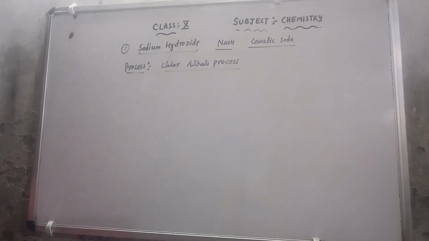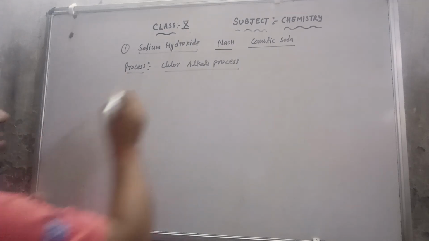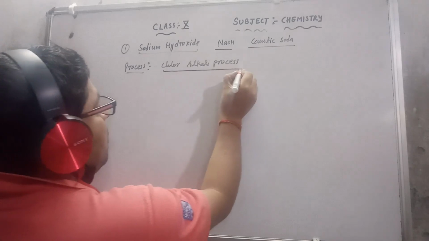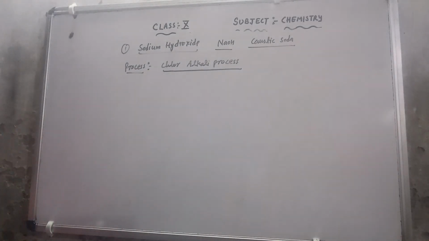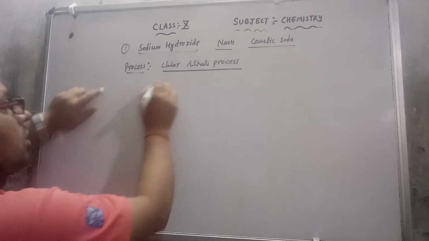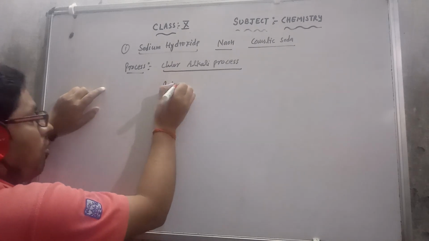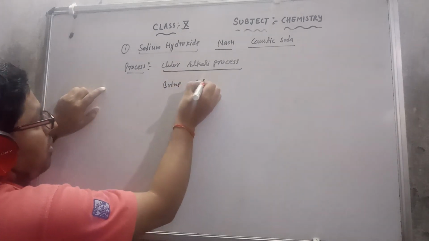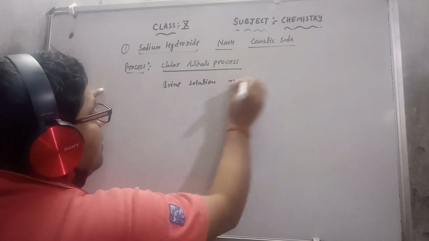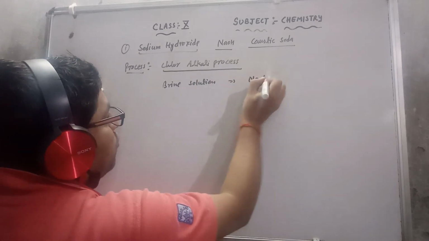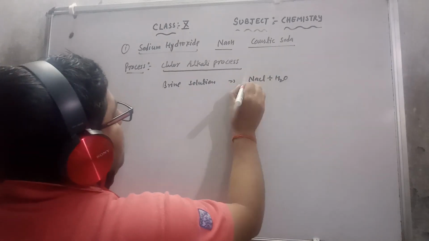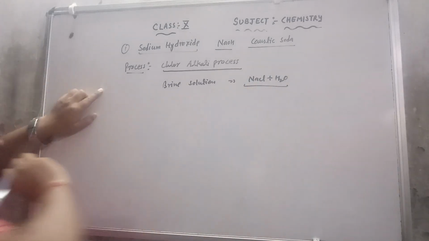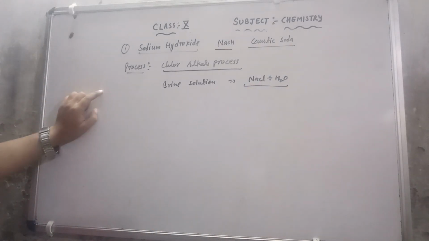Chlor-alkali process. What to do in this process? We will take sodium chloride, or I can say the brine solution, and I will pass the electric current through that brine solution. Brine solution means a mixture of sodium chloride and water. This is called brine solution.